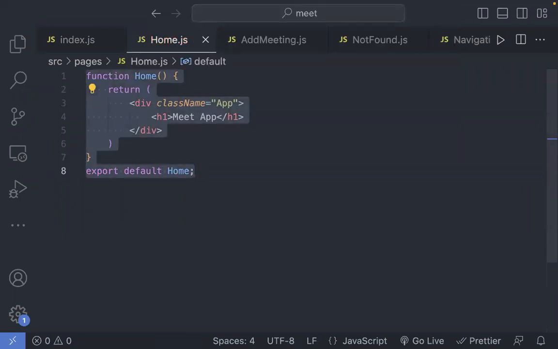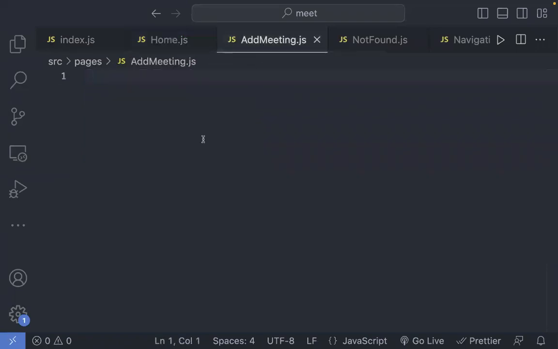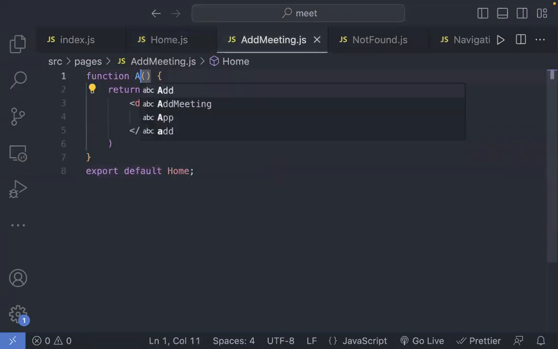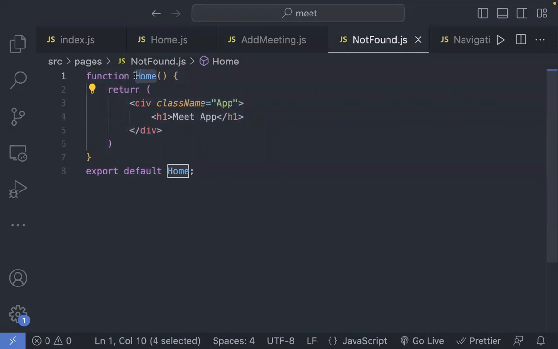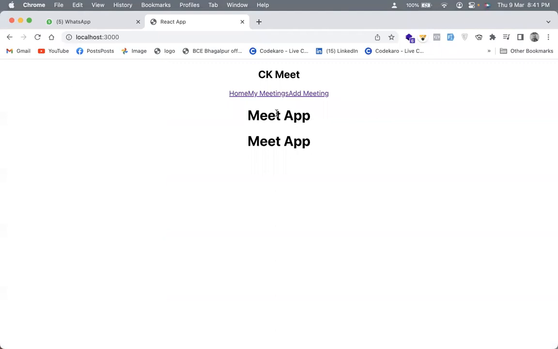Let's copy everything. Let's go on add meetings, and we can say this is my add meeting page, and I want to export add meeting from here, and I can say here add meeting, right? In not found, I can put everything. I can say this is my not found. I'm exporting not found, and here it's going to be 404. Yeah, we got everything now. If we go on add meeting, my meeting, okay.